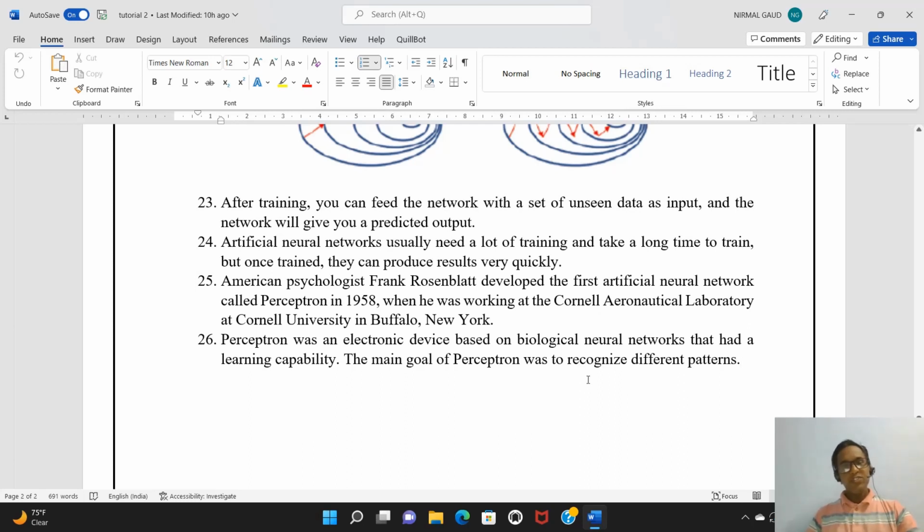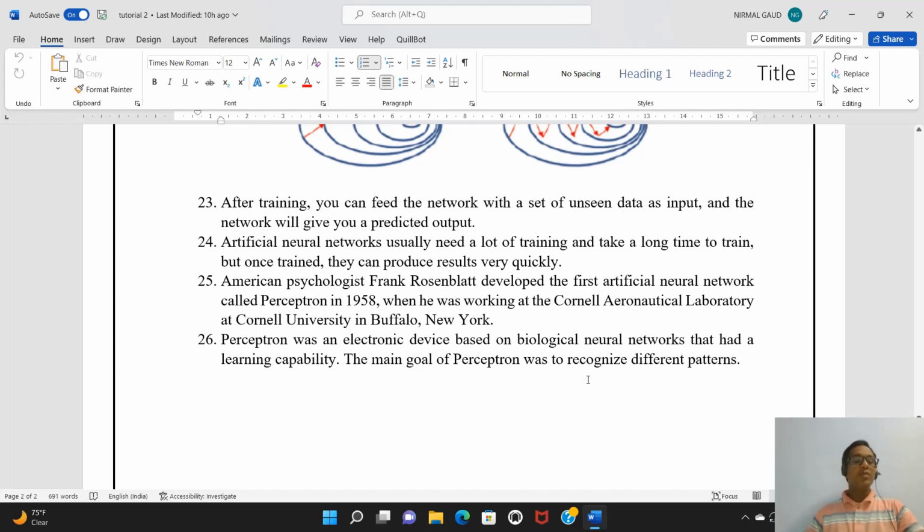Artificial neural networks usually need a lot of training. It is not just one or two or three steps. If you run our ANN model, it requires a lot of training, and it may take a lot of time to train. But once it is trained, it will definitely produce better results than traditional machine learning algorithms.